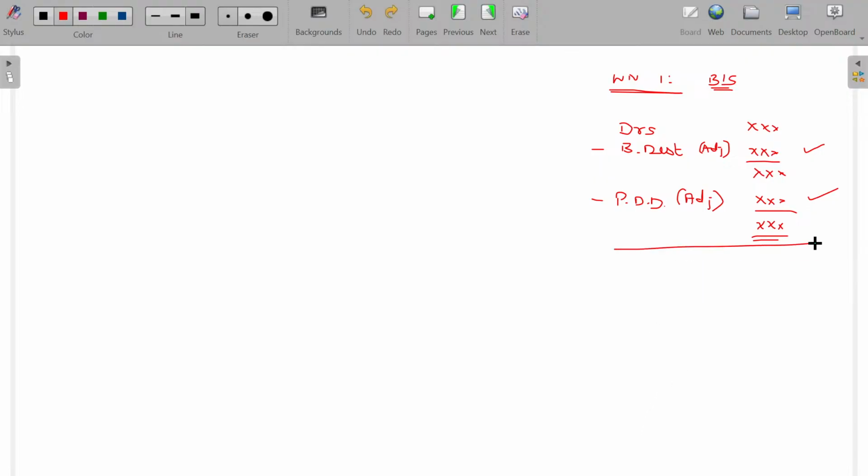Working note number 2 is all about the surplus or shortage to be recovered from the P&L account or reversed to the P&L account. If there is any shortage in PDD, bring it from the P&L account. If there is surplus, give it back to the P&L account. For that, working note number 2. This is the item going to be appearing in the P&L account.